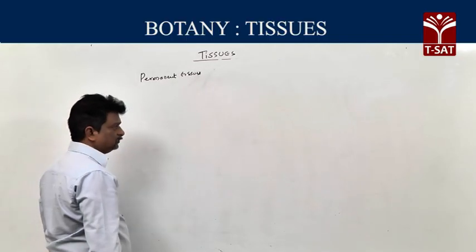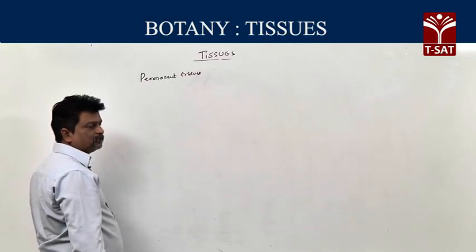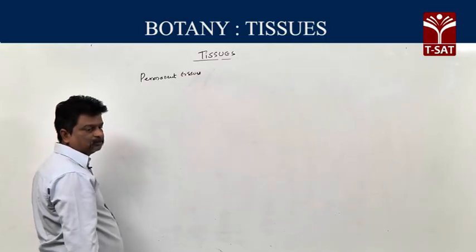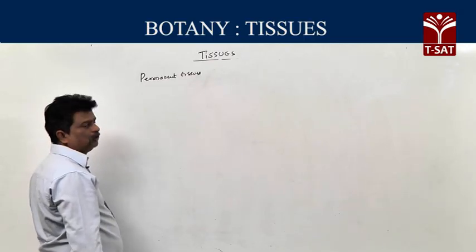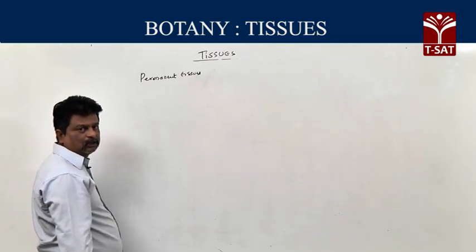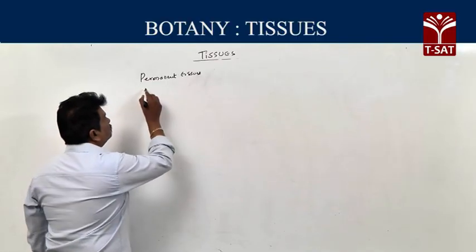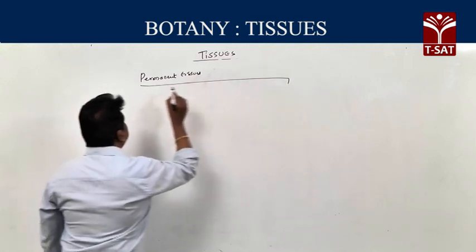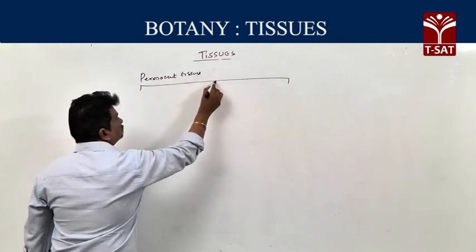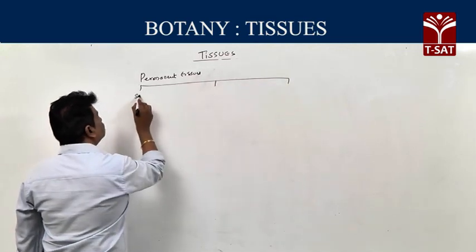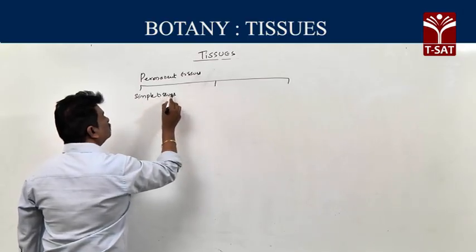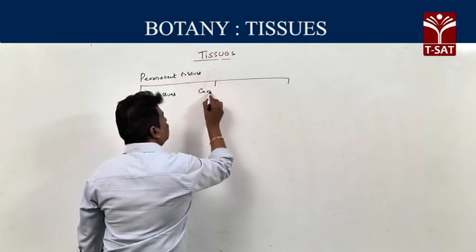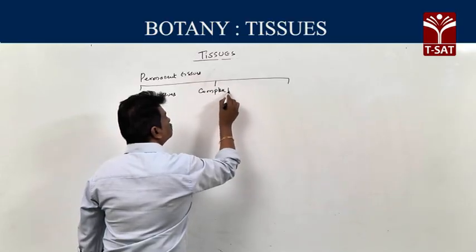Permanent tissues means the cells lose their power of division either temporarily or permanently. Then permanent tissues, three types: simple tissues, then complex tissues.